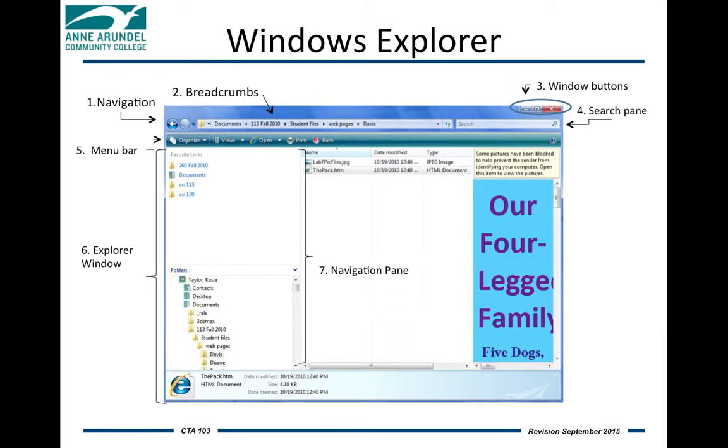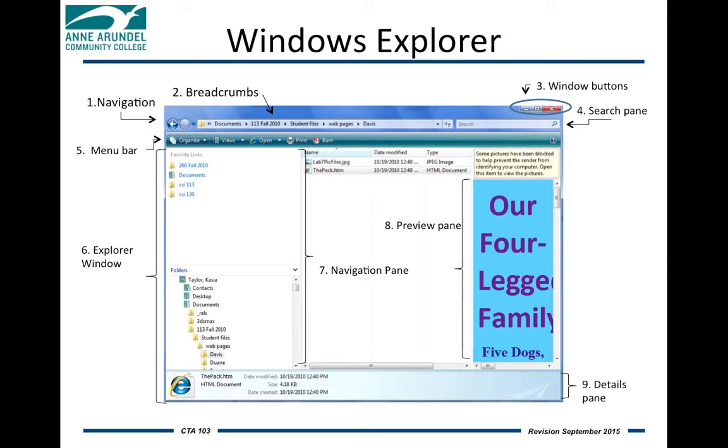The next thing we want to look at is our navigation pane. And as we're talking about here on the left side, there are two ways to navigate. One is through the favorite links, and one is through the folder subdirectories, as we just talked about. And then on the right-hand side, we have what's called the preview pane. And in this preview pane, we actually are seeing the contents of a file. In this case, the pack.html, which is a web file, we can see on the right-hand side, there's our four-legged family, 5 dogs, and if we scroll down, we'd see more of that web page being shown in that preview pane. If it was an image, similarly, we would see the image there.